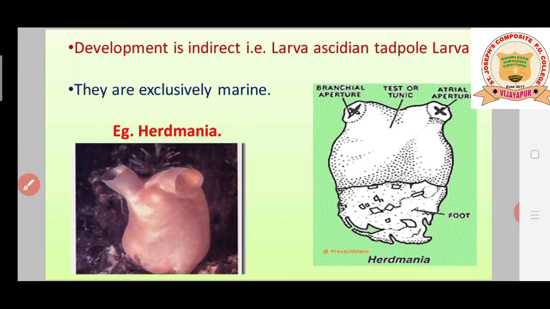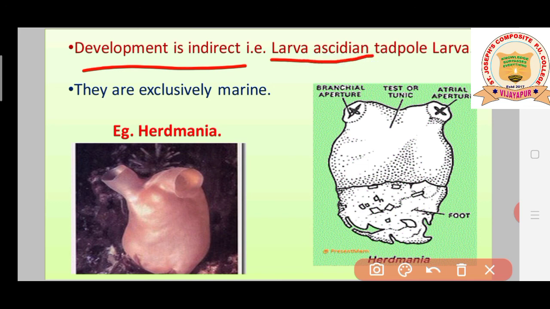Now, development is indirect, students. Indirect means a larva stage is going to come. The larva undergoes several changes, showing metamorphosis. So what is the larva's name? The name of the larva is Ascidian tadpole. Now, they are exclusively marine, students. They only live in ocean water, marine water. It means they cannot be seen among freshwater organisms.